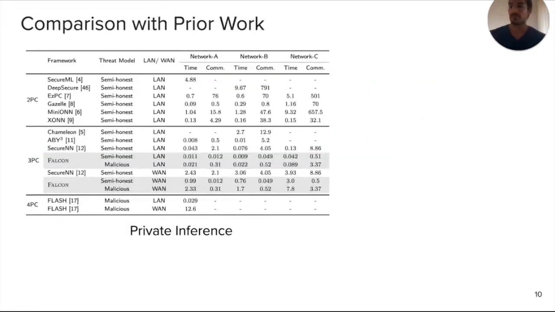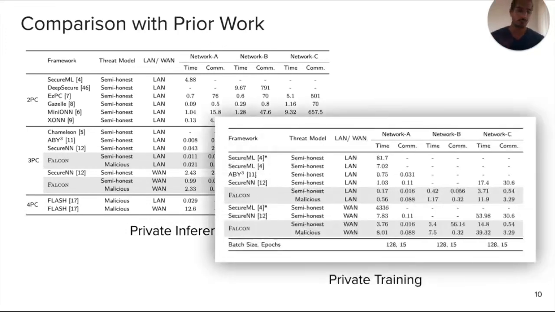The first experiment is a comparison with prior work, and here are the numbers presented. We perform extensive comparison with prior work on the same set of networks. We also test our networks over LAN as well as WAN. And as you can see here, Falcon generally outperforms prior work by a significant margin. The communication is also significantly lower. We also perform experiments for private training. So here are some of the frameworks which do private training. And then again, we benchmark these over both LAN and WAN network settings.